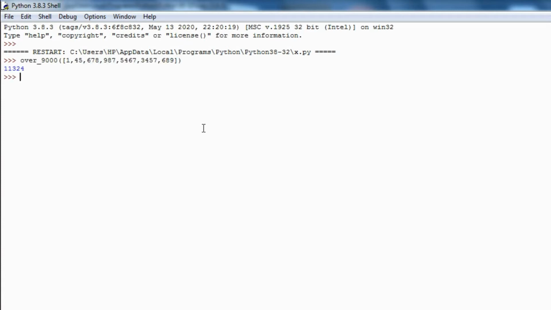Because if it's higher than 9,000, it's just going to stop. That is, if it's lower than 9,000, it has to add a new element of the list. So that's why it's only going to add up to 3,457.